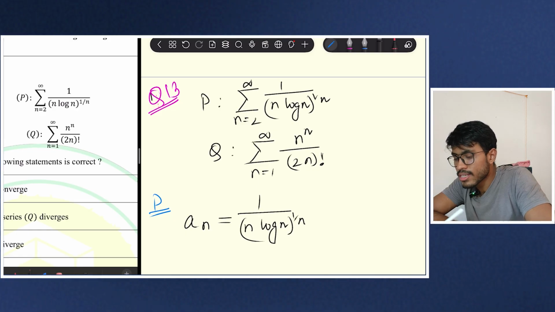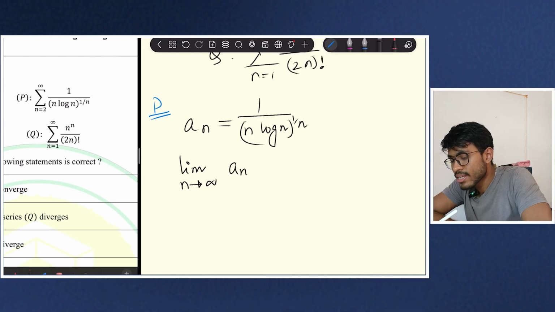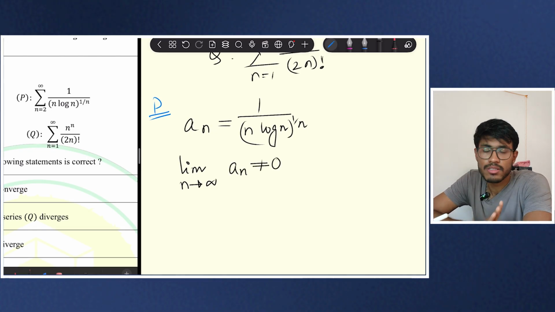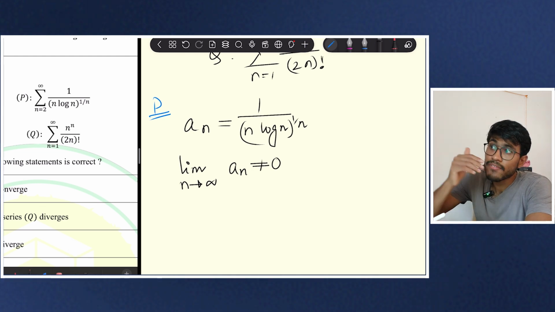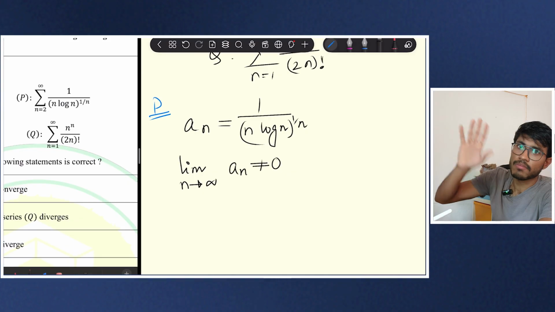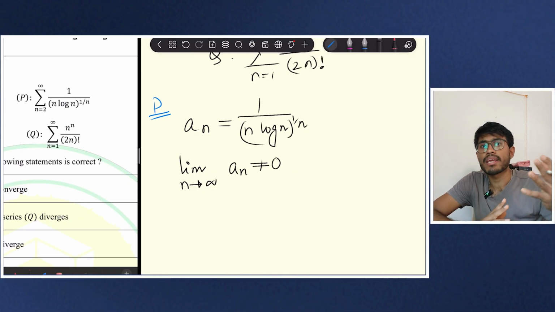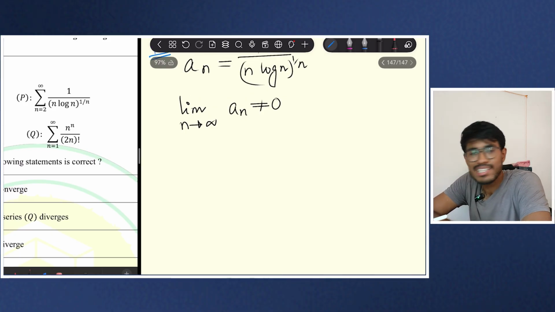So if you see that limit n tends to infinity, a_n is something other than 0, then the series cannot converge by any means. Because if there is a very large term that is also not 0, that means something will keep adding up, and that will go to infinity. So here this is a basic concept.